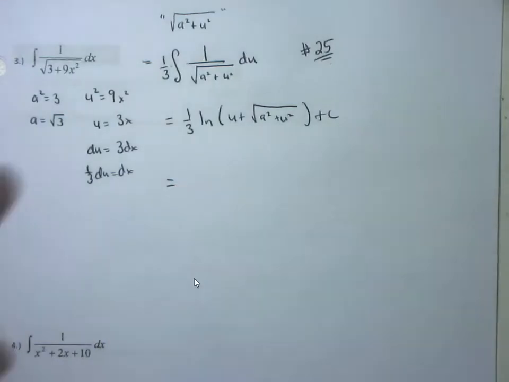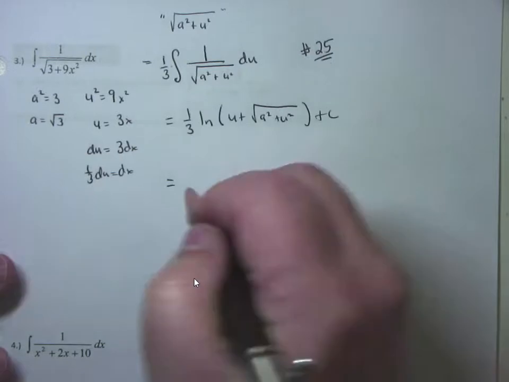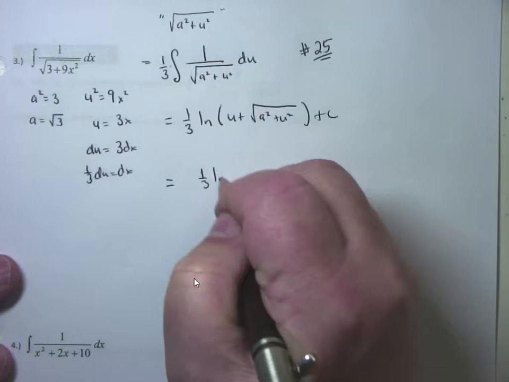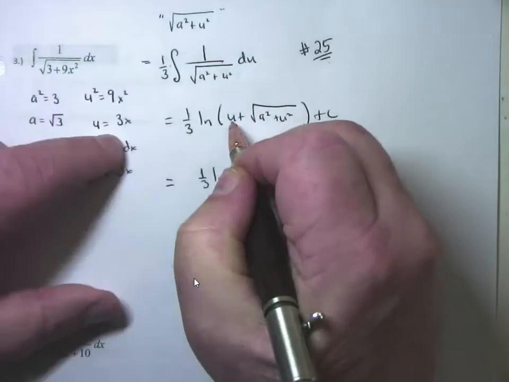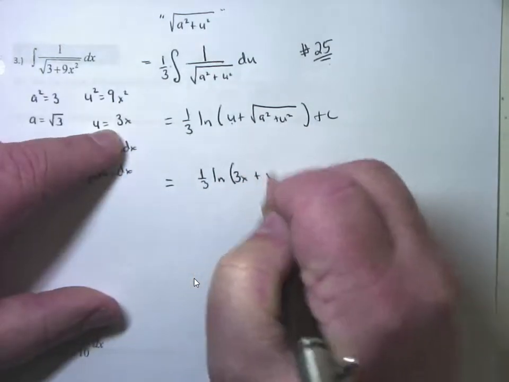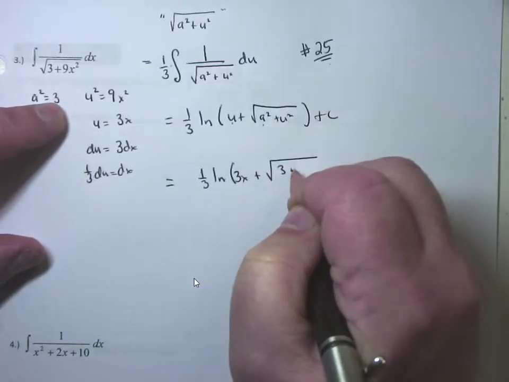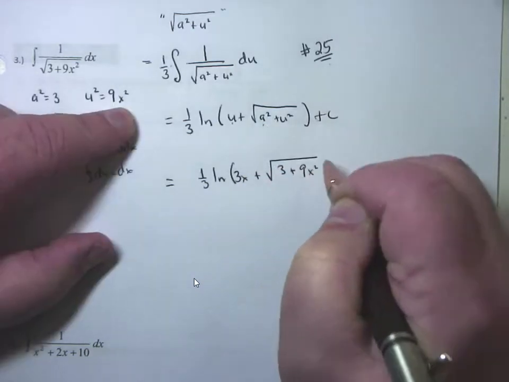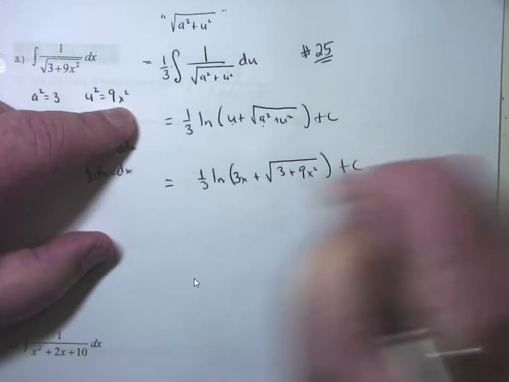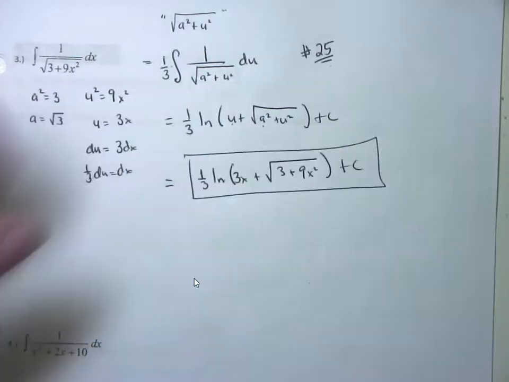And then the last one is back substitute. So this ends up becoming 1/3 the natural log of u, and u was 3x, plus the square root of a squared is 3, plus u squared is 9x squared, close parentheses there, plus c, and there's my answer.